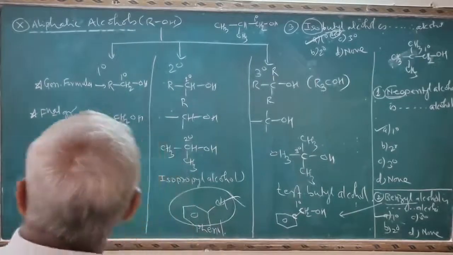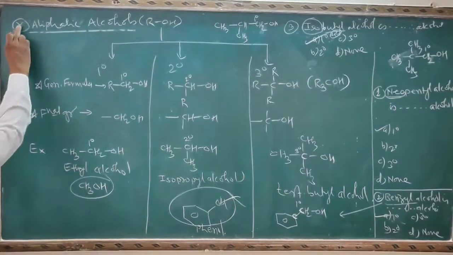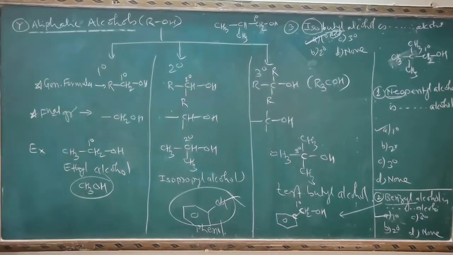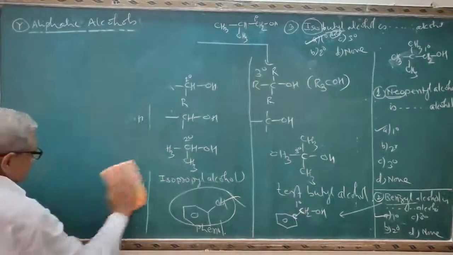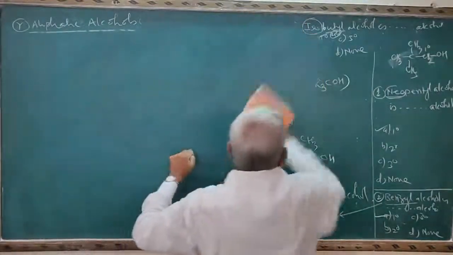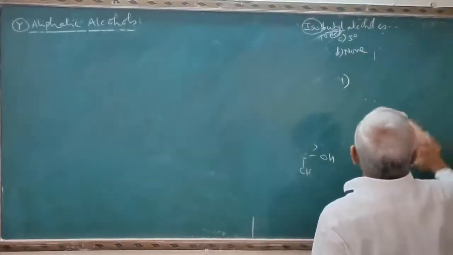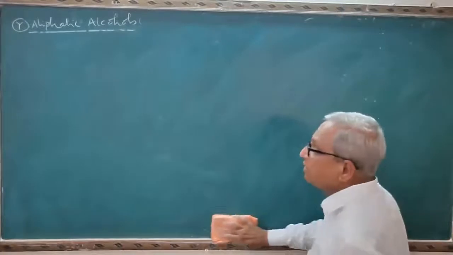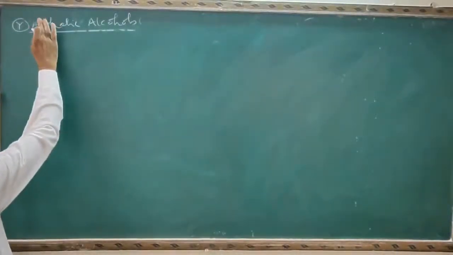Now we completed the part X, aliphatic alcohol. Now I will start the point Y, that is allylic alcohol. So point Y, allylic alcohols.